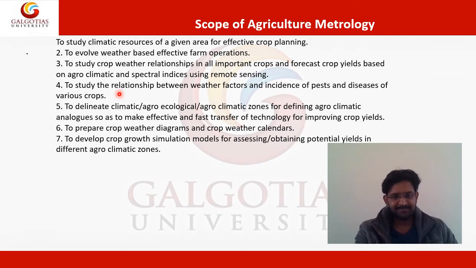Okay. Fifth point is to delineate climate, agroecological, agroclimatic zones for defining agroclimatic analogues so as to make effective and fast transfer of technology for improving crop yield.